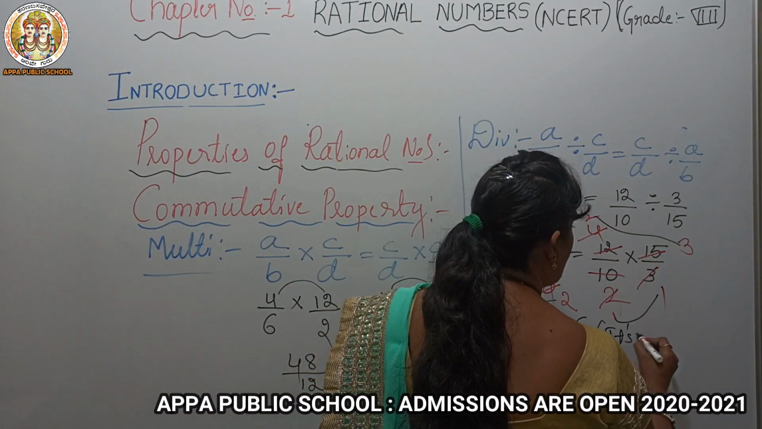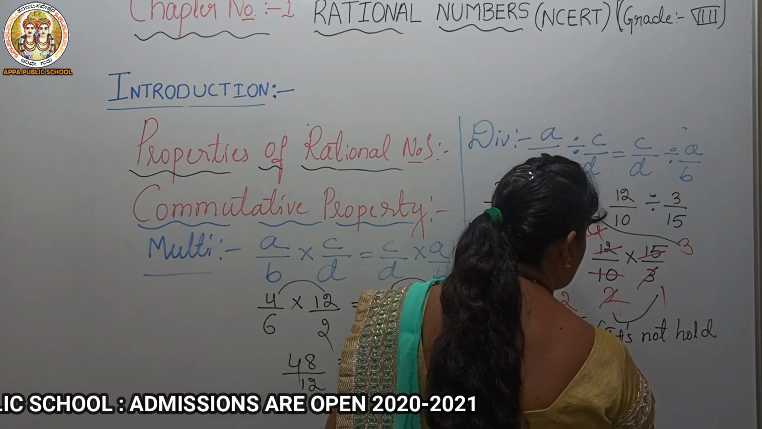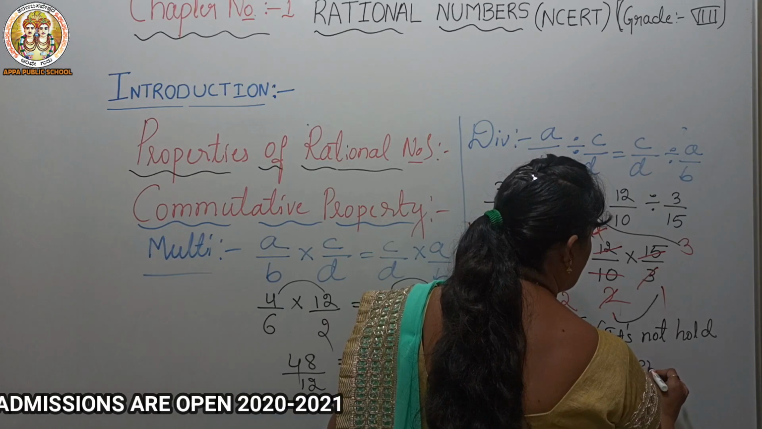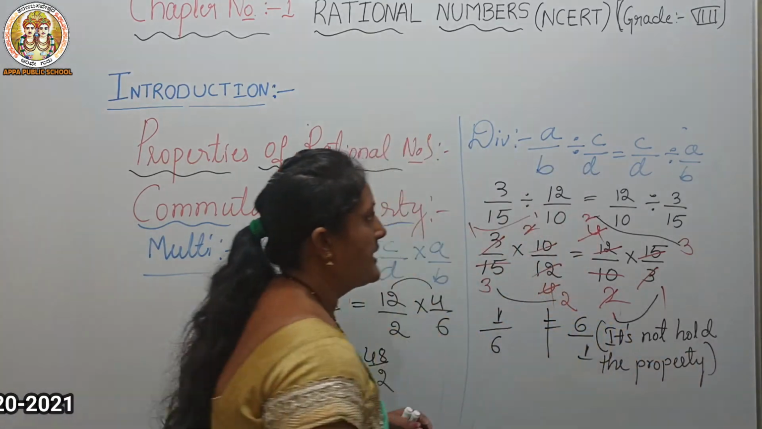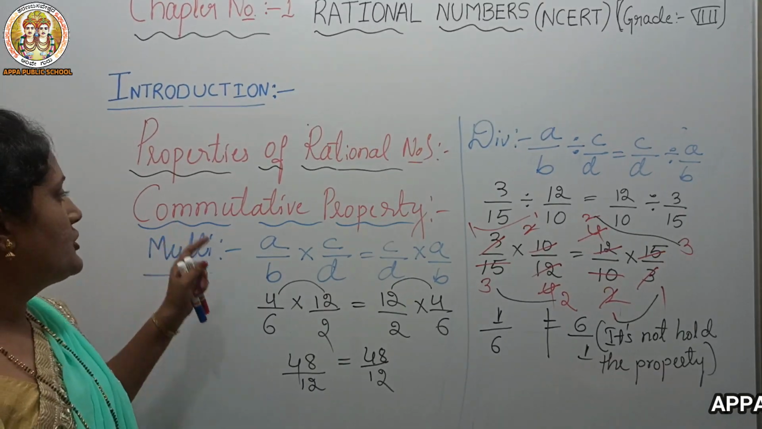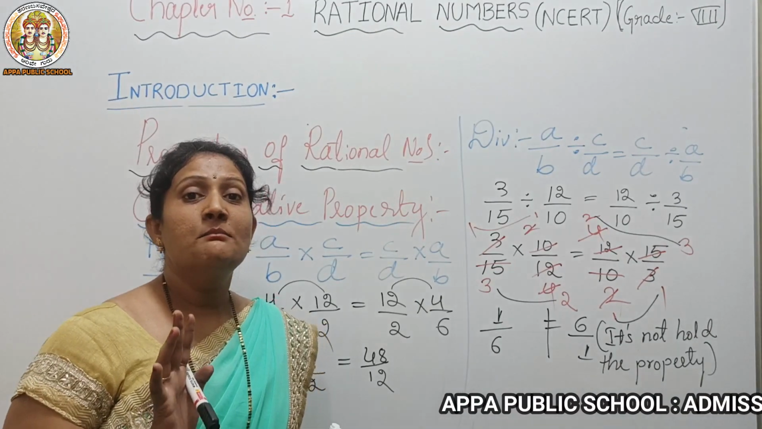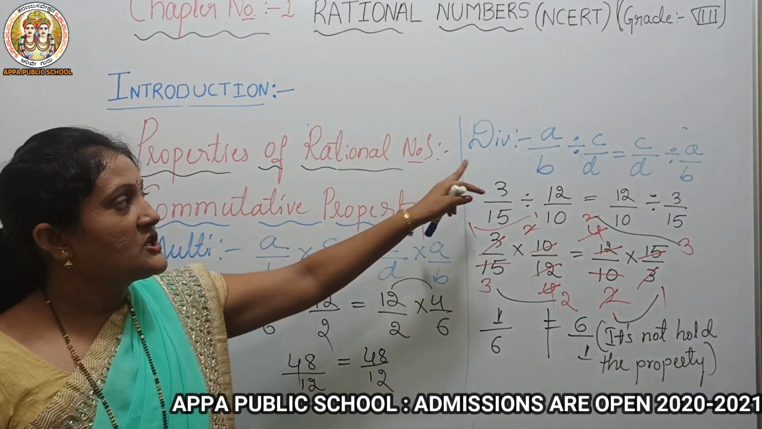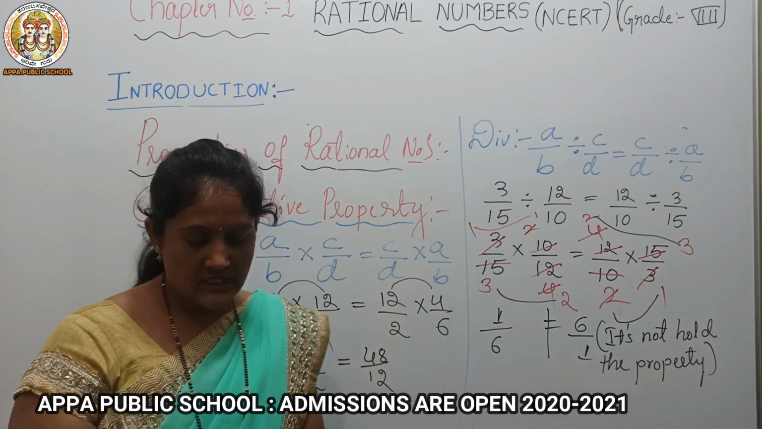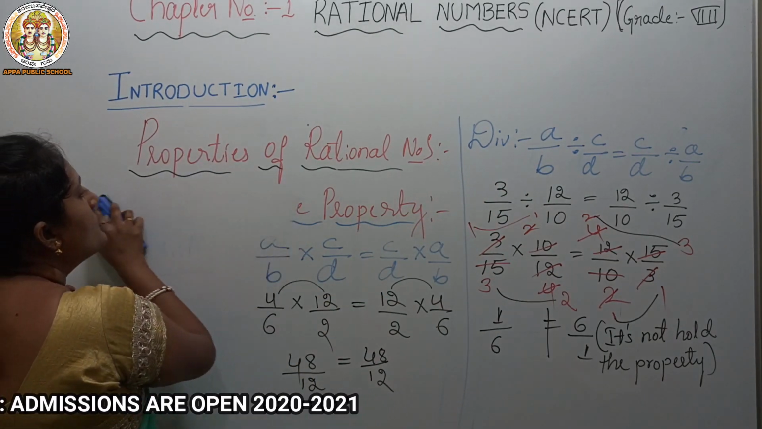It means they are not equal to each other, so it will not hold the property. So now we can say that the commutative property only works under addition and multiplication. It will not work under subtraction and division. Okay, let's go for the next property, that is the associative property.